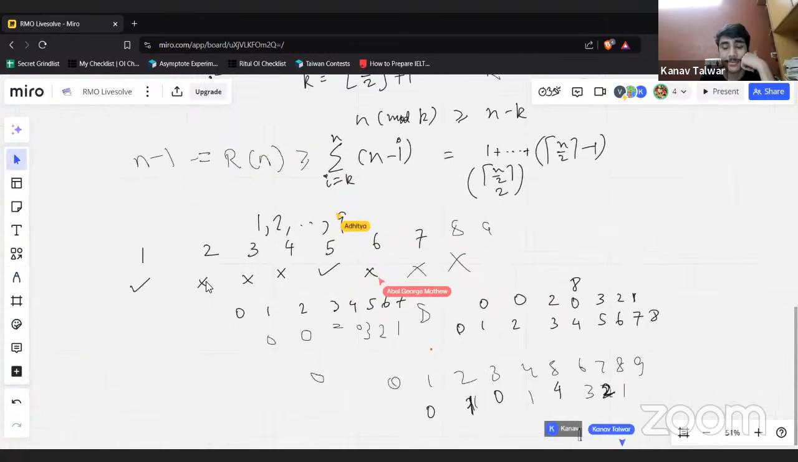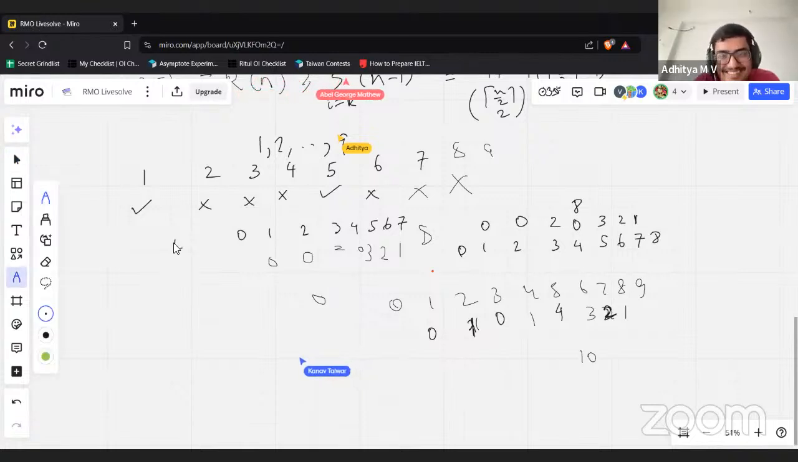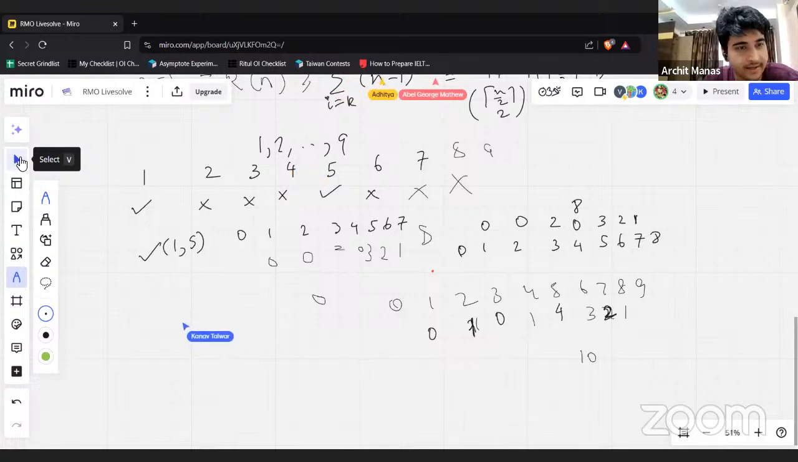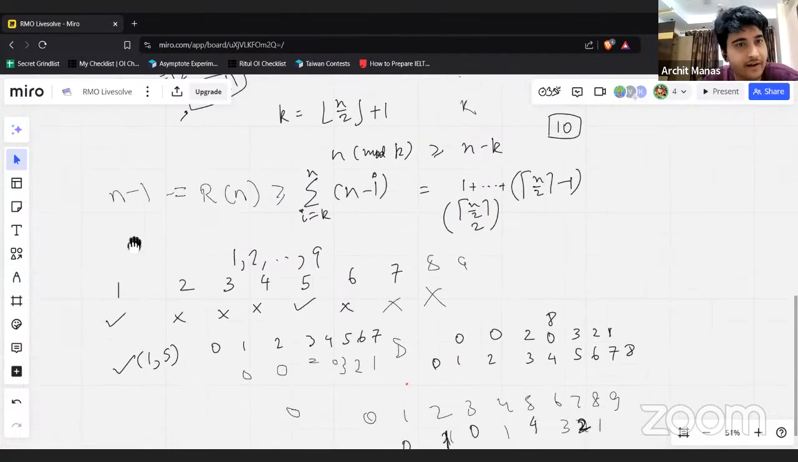Okay, so the only answers are 1 and 5. 1 and 5 seems to be it. We should probably check chat at this point and see if we've made some dumb errors here. Does anybody have other answers or something?